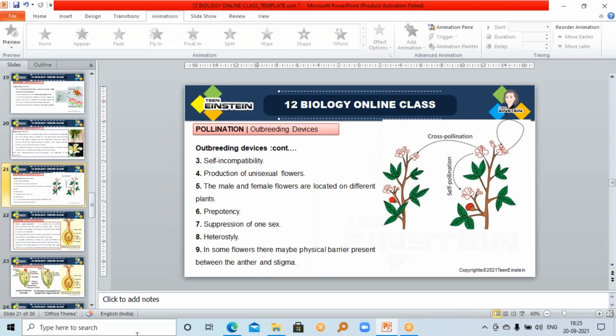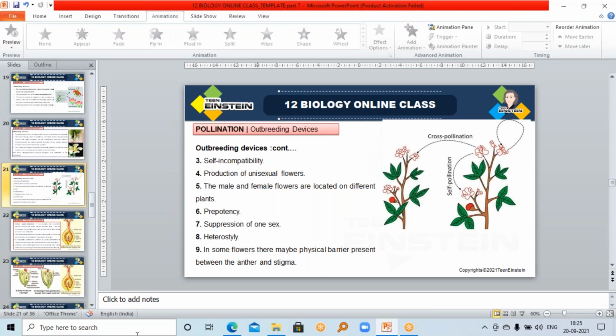We cannot avoid that, because through any vector or pollinating agent, abiotic or biotic, any agent can pollinate the flower.